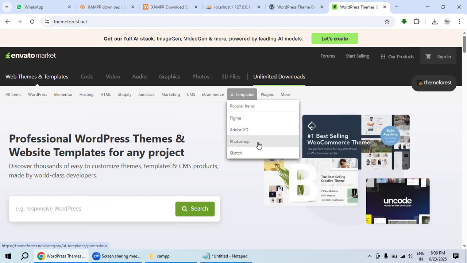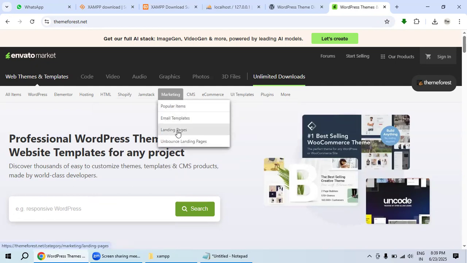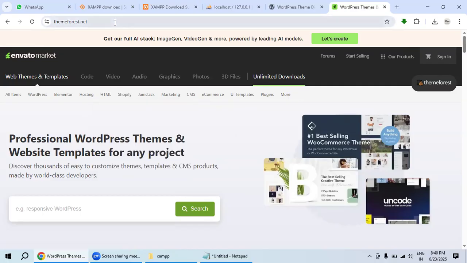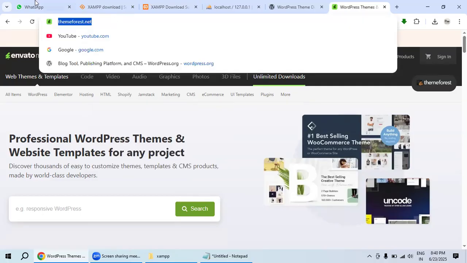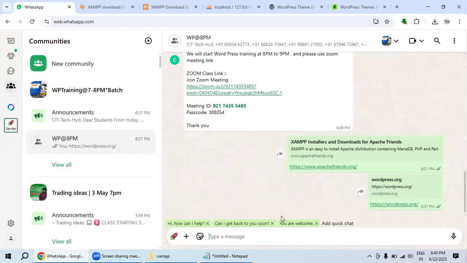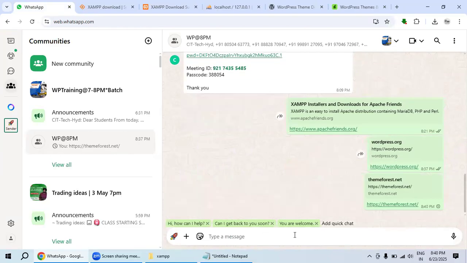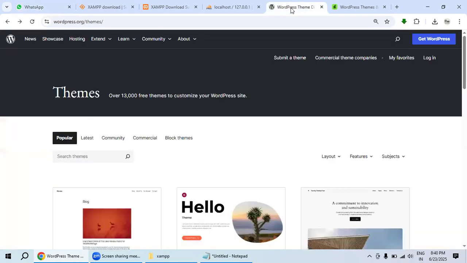Figma, Adobe XD, Photoshop. Whatever plugin you require, whatever marketing-relevant templates you require. Shopify, Magento, PrestaShop are other types of technologies to make only e-commerce websites. This is also a most wonderful website URL. Most of the companies frequently use and download themes from over here as well. Did you understand?